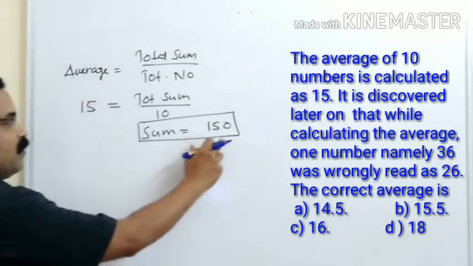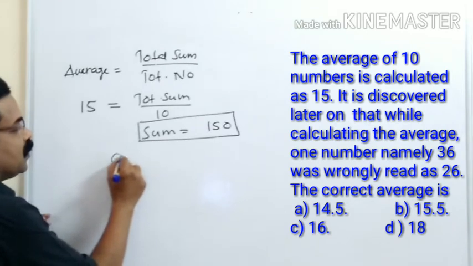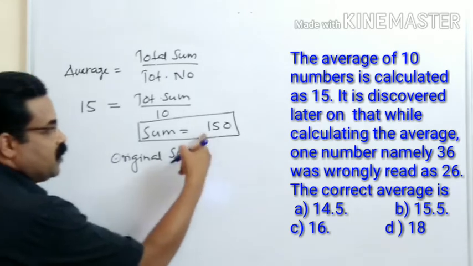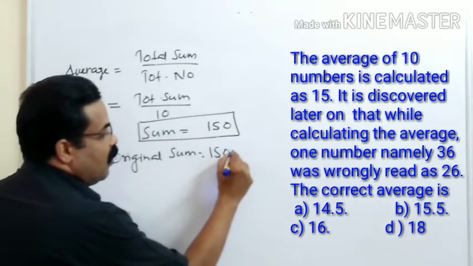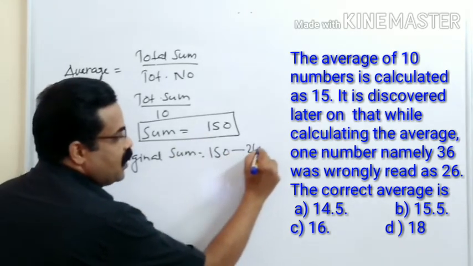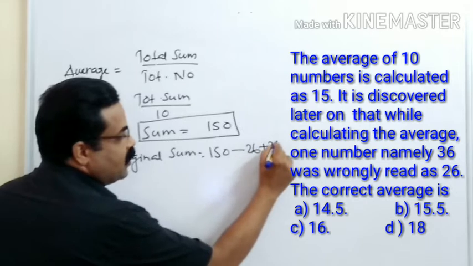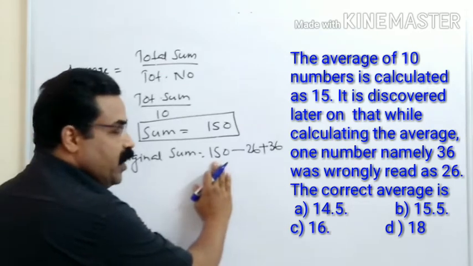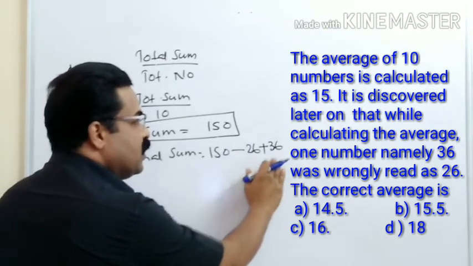So what will the total sum be? Out of this 150, we have to subtract 26 and then add 36. So the original sum will be 150 minus 26 plus 36.